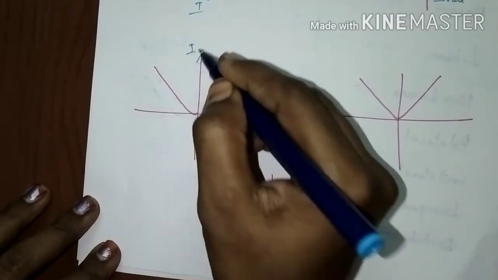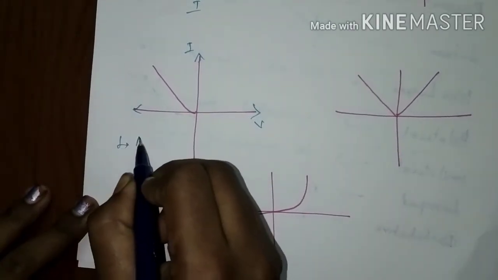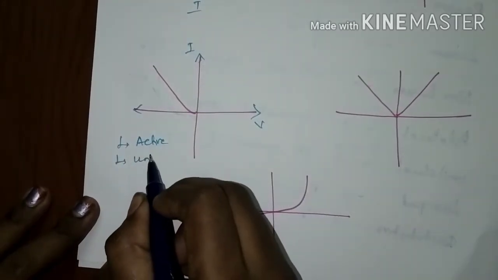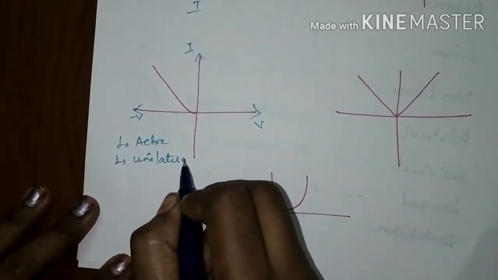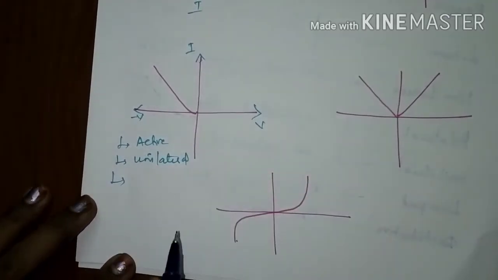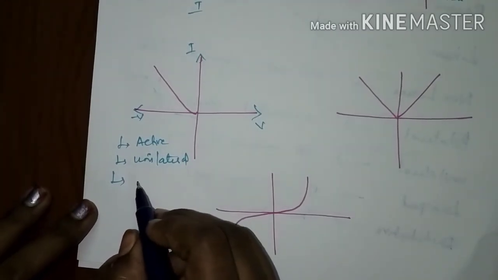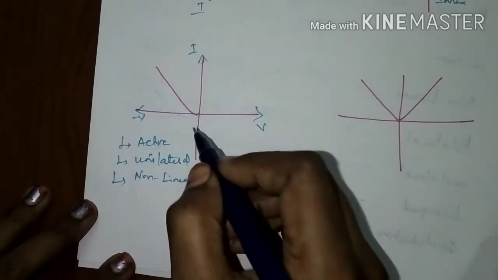Check it in this graph. It is voltage, current. It is in the second quadrant, so it is an active element, and it is unilateral. If you reverse the voltage, there is no current, so it is unilateral, and it is not symmetrical also, so we can say it is unilateral. And check whether it is linear or non-linear. It is not linear. It is not passing through the origin, and it is not a straight line.